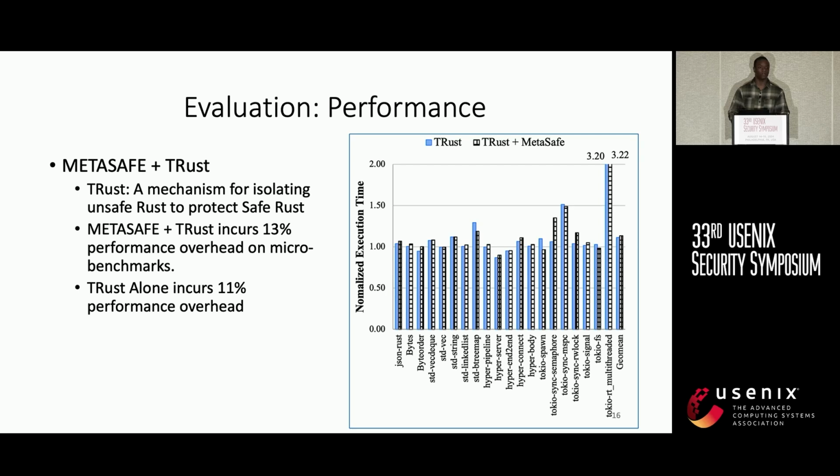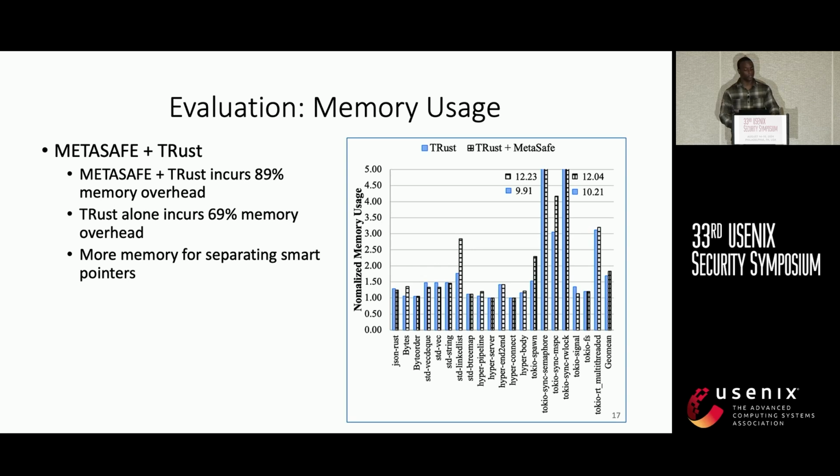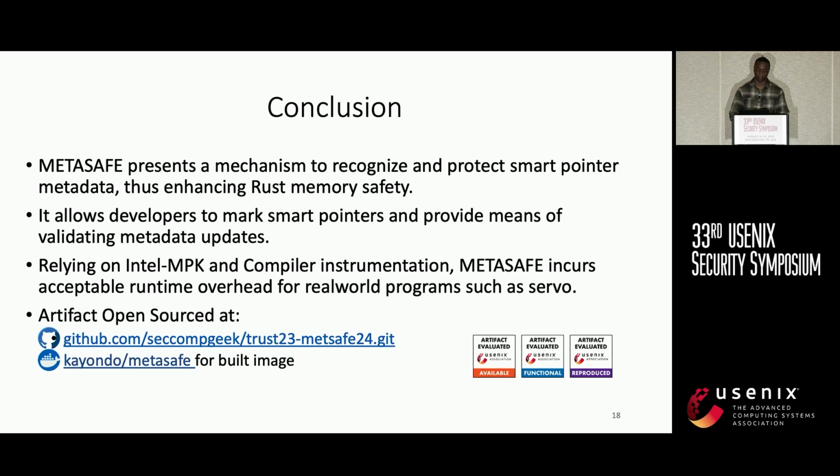As I said in the beginning, we don't intend to replace existing unsafe Rust works, so we try to combine MetaSafe with another work that isolates unsafe Rust from safe Rust, which is T-Rust. And then when we combine them, we measure the overhead in this case, and we find that T-Rust plus MetaSafe incurs a performance overhead of 13%, while T-Rust alone incurs an 11% performance overhead. In terms of memory usage, we find that MetaSafe and T-Rust combined incur an 89% memory overhead, while T-Rust alone incurs 69% memory overhead. And this is due to the need for separate memory for smart pointers and their metadata.